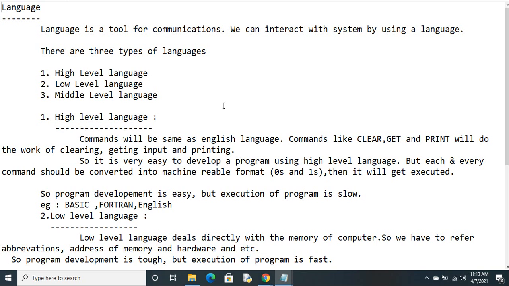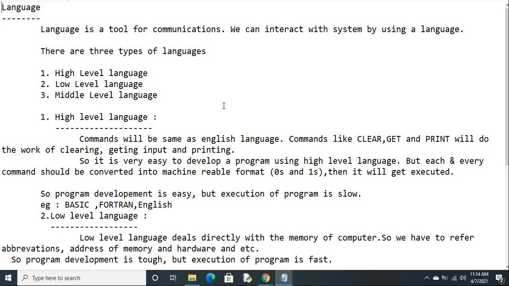If I start writing a program with the help of high level programming languages, you can write the program easily, but program execution will take time. That is the drawback you have. So you can achieve programming efficiency, but you can't achieve machine efficiency. Programming efficiency means faster program development.